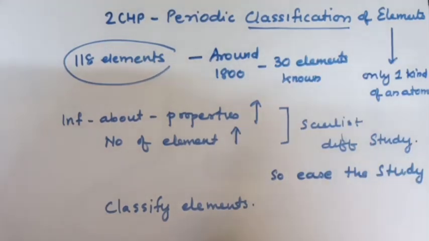So to ease the study of these elements, the classification of elements came into being.